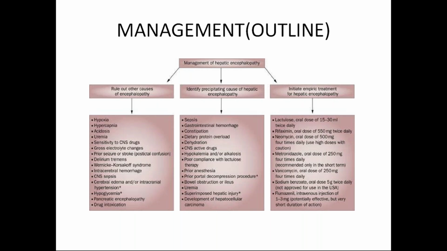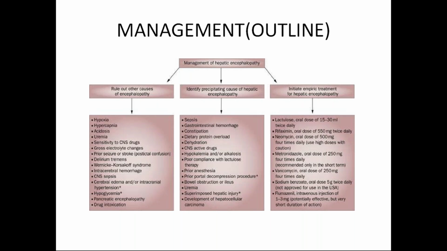So what are the precipitating factors? Sepsis, gastrointestinal hemorrhage, constipation, dietary protein overload, dehydration, CNS active drugs, hypokalemia, alkalosis, poor compliance with lactulose therapy, prior anesthesia, prior portal decompression procedure, bowel obstruction or ileus, uremia, superimposed hepatic injury, development of hepatocellular carcinoma. So by identifying all these precipitating factors, we should control them and inhibit these conditions. And then how?